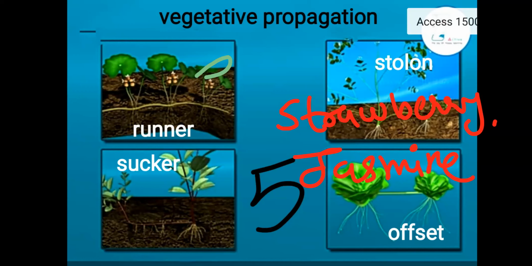Next, third one, that is the offset. Offset, remember, is only for aquatic plants. Offset is for which one? Aquatic plants. Now, remember the aquatic plant example that we have learned in the regions of root, where instead of root cap, root pockets are present. Can you give me that name?